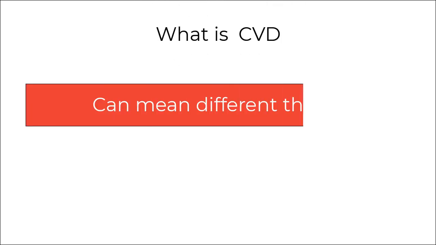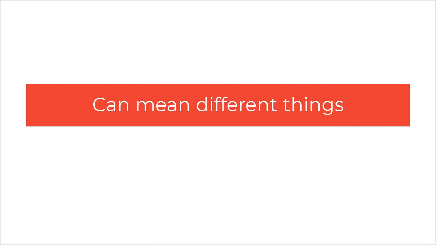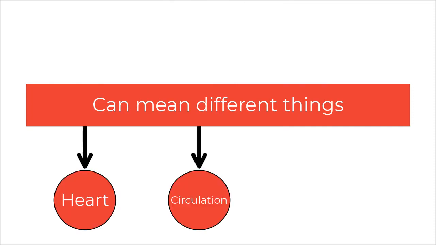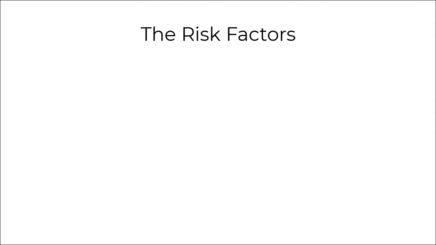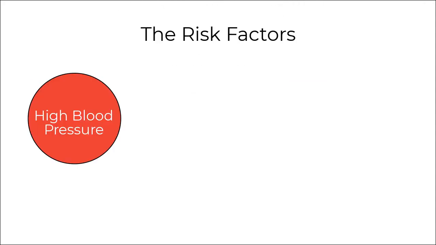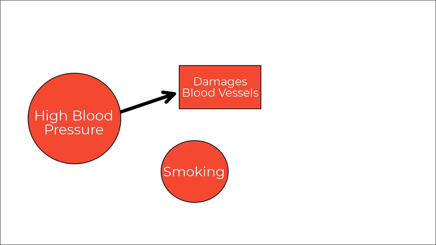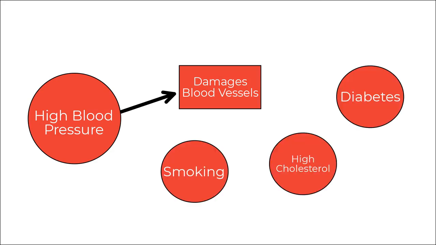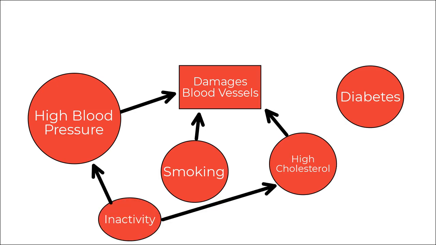Cardiovascular disease can mean a range of different things. It refers to any condition that relates to your heart, or circulation. So, what are the risk factors? Well, high blood pressure is one of the most important. If your blood pressure is too high, it can damage your blood vessels. Smoking, high cholesterol, and diabetes can also damage your blood vessels, hence can also lead to CVD. There are also things that can cause those issues, like inactivity and being overweight.